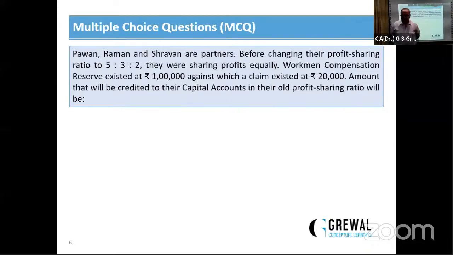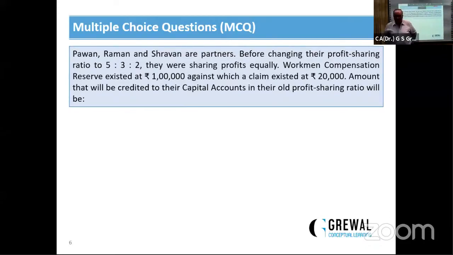Pawan, Raman and Sarvan are partners before changing their profit sharing ratio. Their profit sharing ratio is 5:3:2. Now they say we want to become equal. Profit sharing must be equal. Workman compensation reserve existed at rupees 1 lakh, against which a claim existed at rupees 20,000.